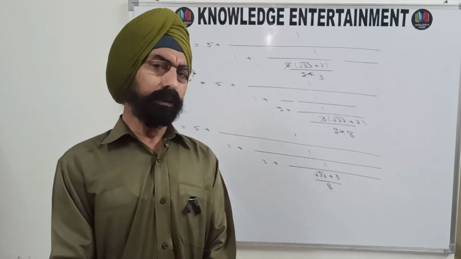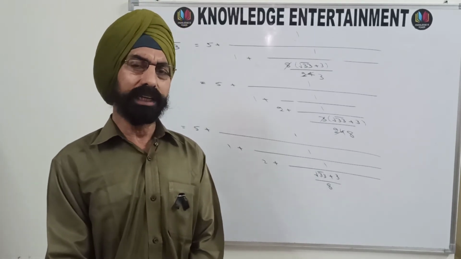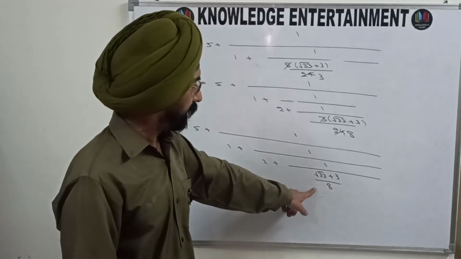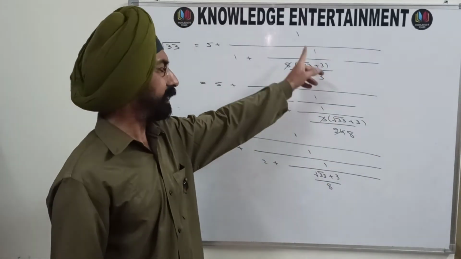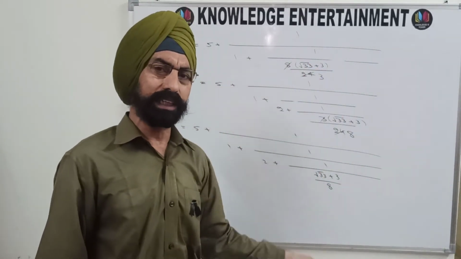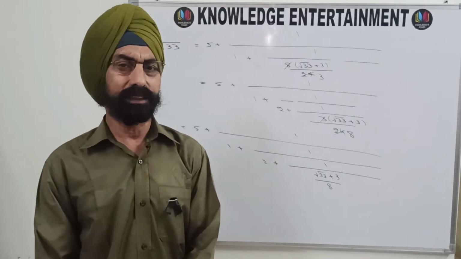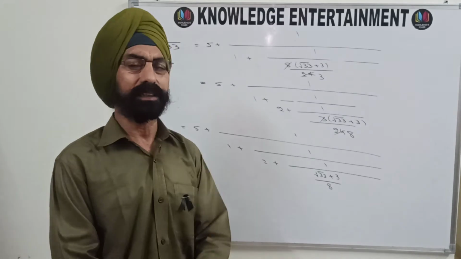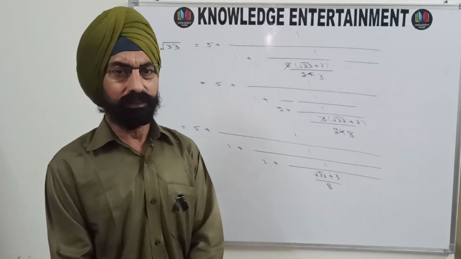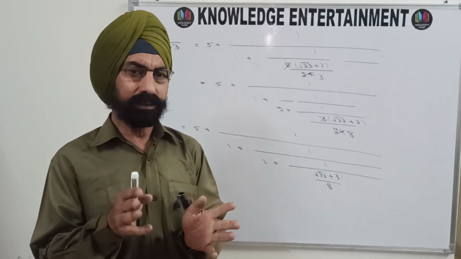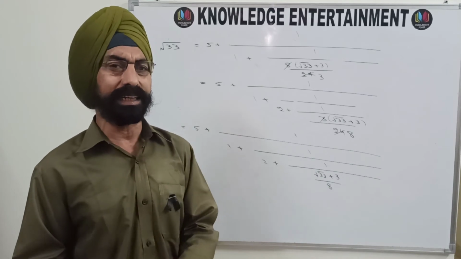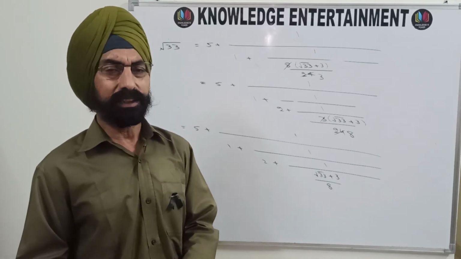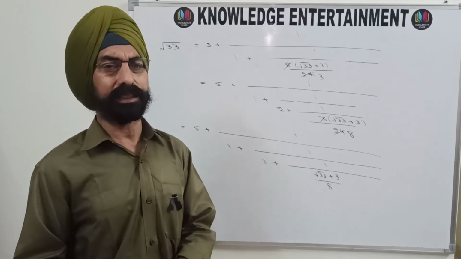The process will be stopped only when this number or this number or any of these numbers which are coming will be repeated. Only at that stage will this process stop, because we will get some number that is being repeated again and again, and it will become a periodic simple continued fraction.